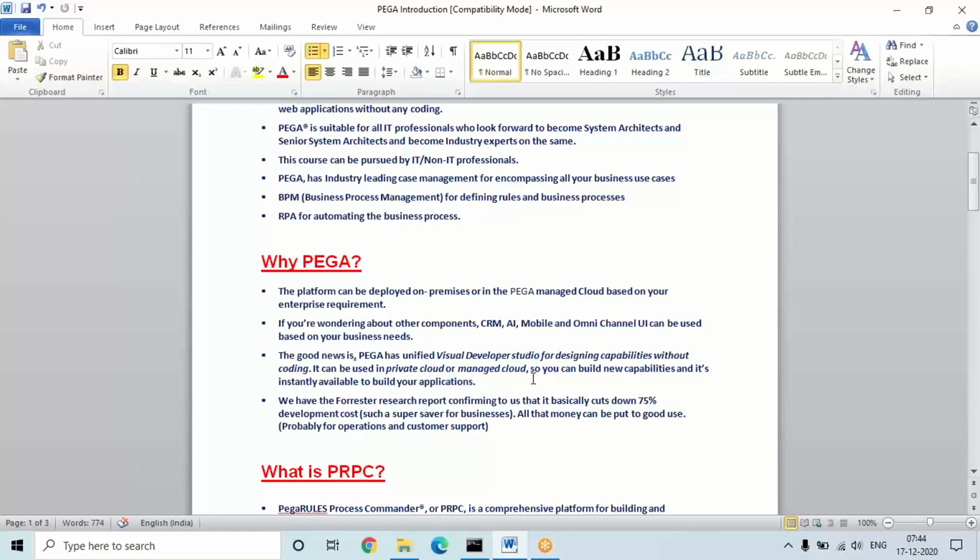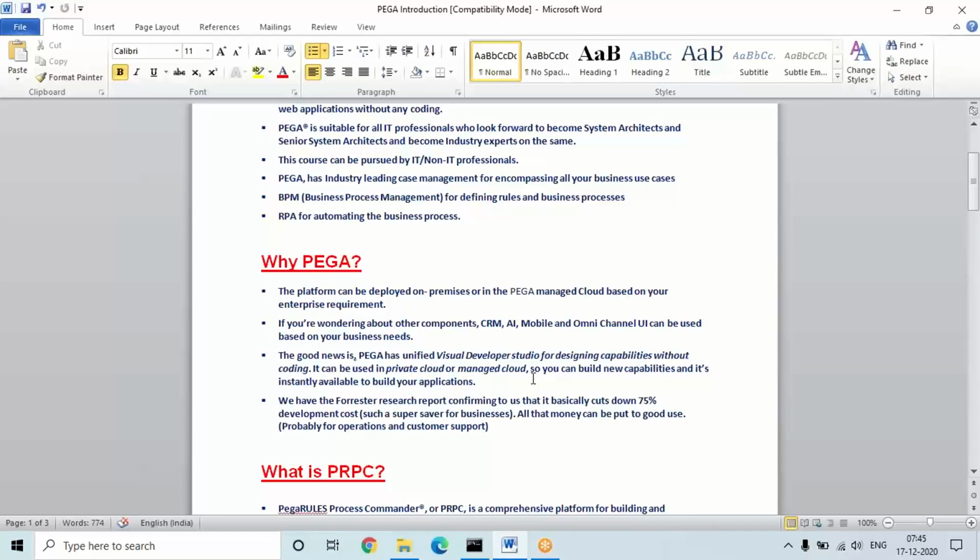But initially, for anybody searching for a job or wanting to get into the Pega market, Pega PRPC BPM is the main thing, because 90% of the job market is in this category. Only 10% is on other things like RPA and BA, and even for those, companies mostly take people internally and give them training internally.